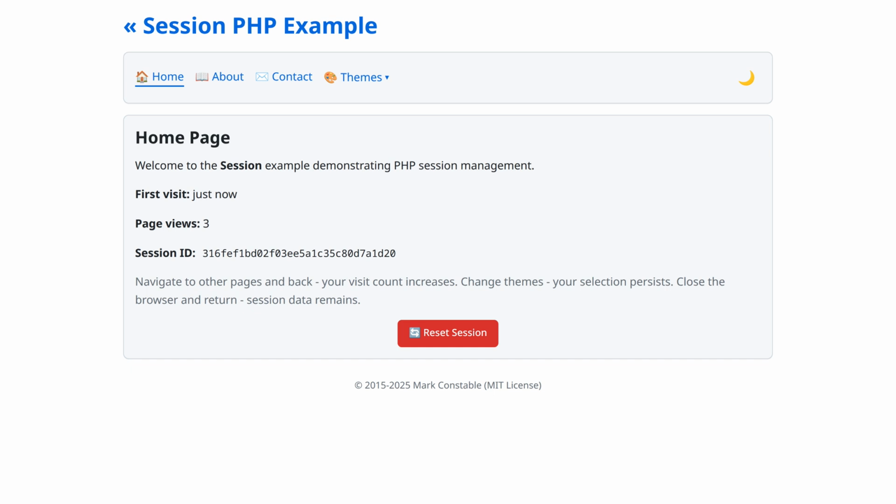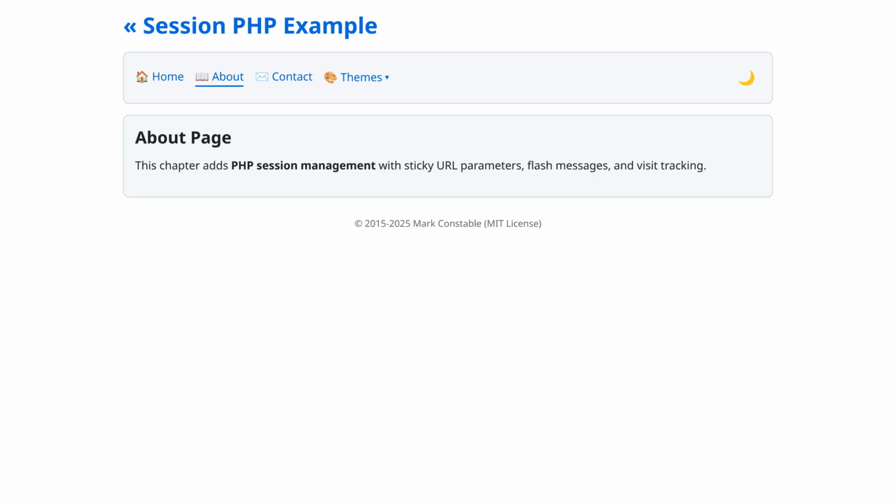Home page shows visit tracking, first visit time, page view count, and your unique session ID. Navigate to About. The session persists. Go back to Home and watch the count increase. Back to Home. Notice the page view counter increased. The session remembers every visit.